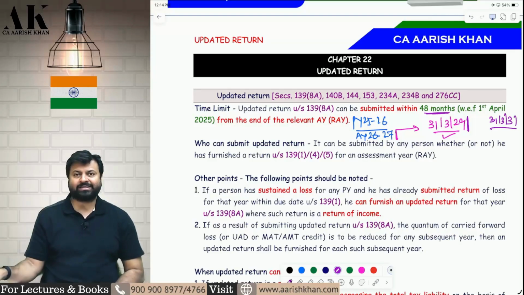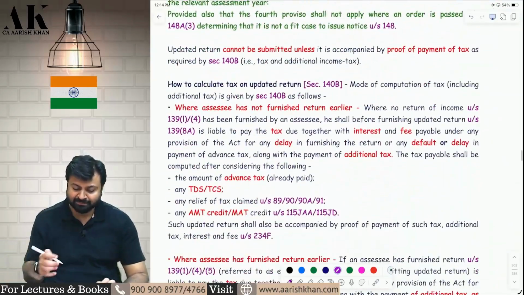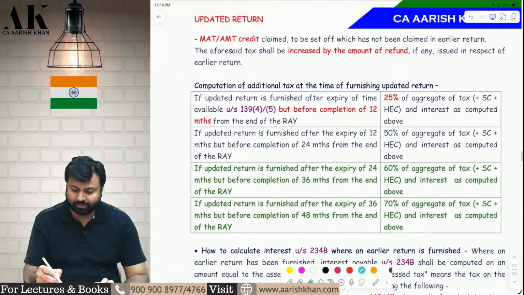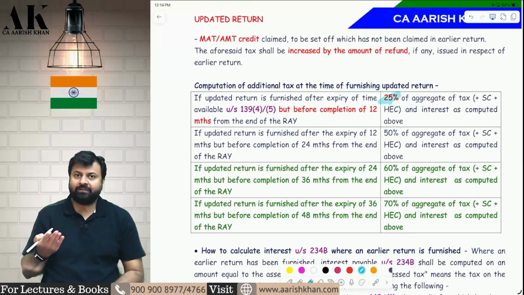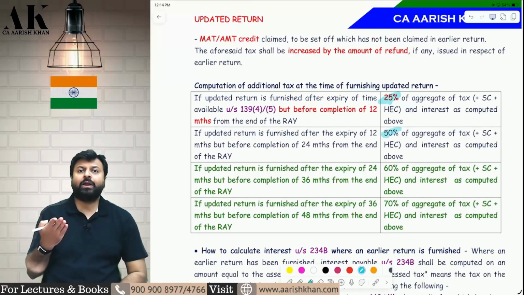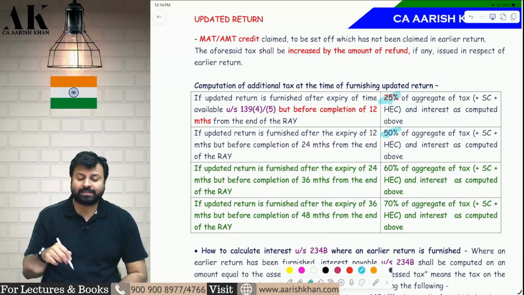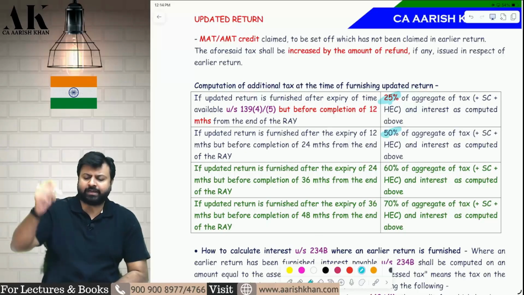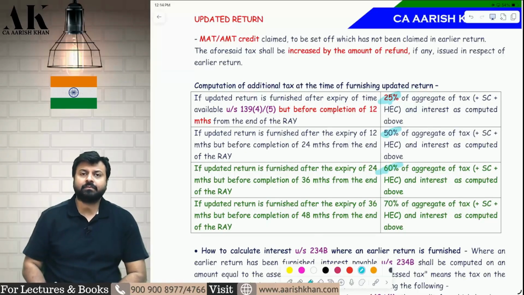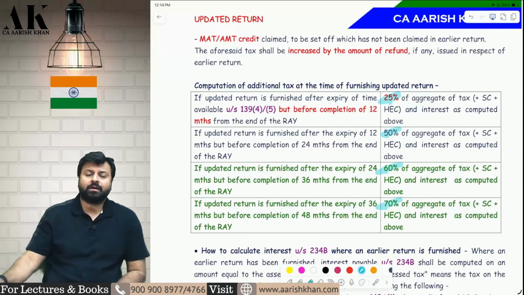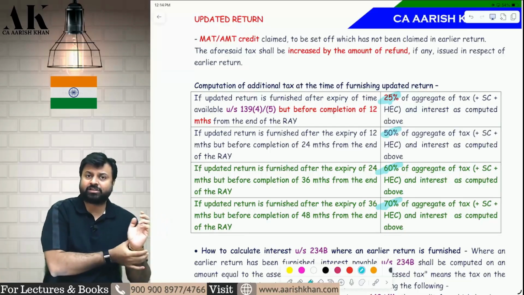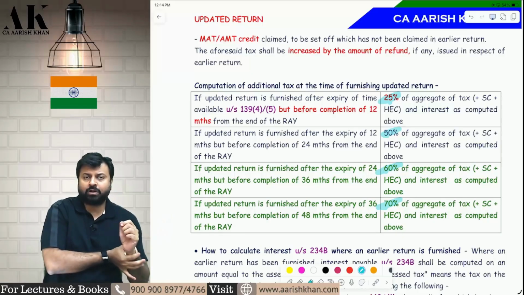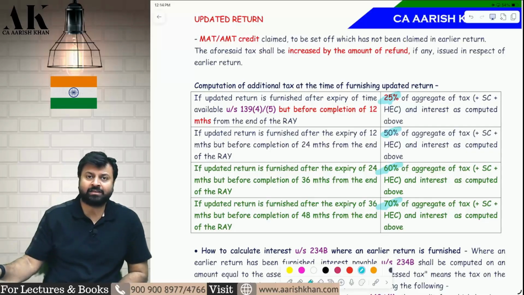Obviously, you have to pay additional tax. What is the additional tax, sir? For the first 12 months, it was 25%. That is, if you file up to 12 months, then 25% additional tax. After 12 months up to 24 months, it was 50% additional tax. Now, after 24 months up to 36 months, it is 60%. And after 36 months up to 48 months, if you file, it will be 70%. So 25, 50, 60, 70. These are the 4 slabs of that additional tax that you have to pay. How to compute additional tax? Don't ask me. That we have done in class with relevant questions.